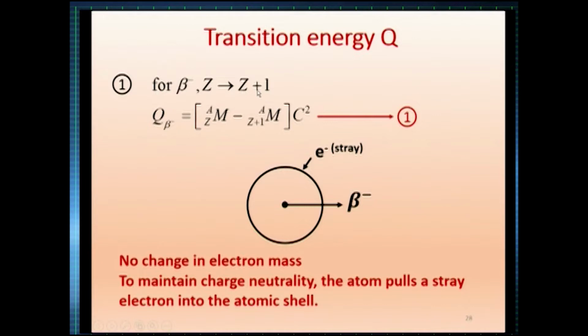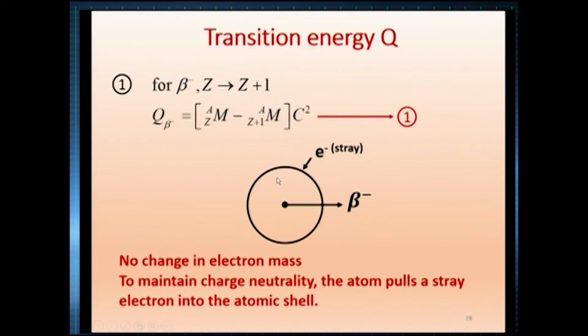So, for the atom to be neutral, we require one extra electron, because the proton number has increased from Z to Z plus 1 because of this emission. Therefore, the neutral atom requires one electron. So, that atom will pull one stray electron from the atmosphere, thereby the system is neutral.